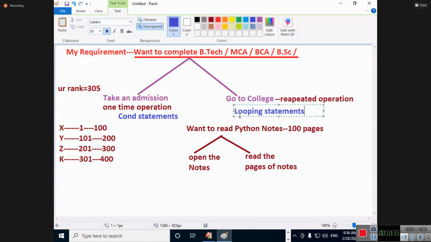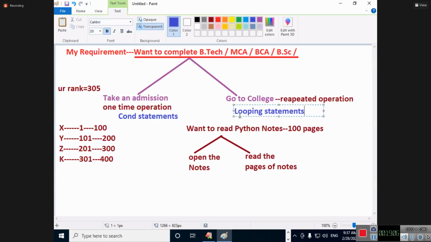Correct or not? So tell me, in programming, if you start any real-time project, compulsorily there exist 2 operations. One is a one-time operation. Who will do the one-time operation? Conditional statements will do. Who will do the repeated operation? Looping statements will do. Why do you use conditional statements? To do a one-time operation. Why do you use looping statements? To do a repeated operation. One-time operation means what? If it is true, do X operation.